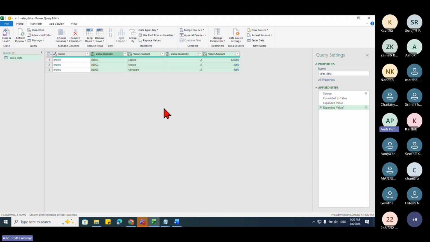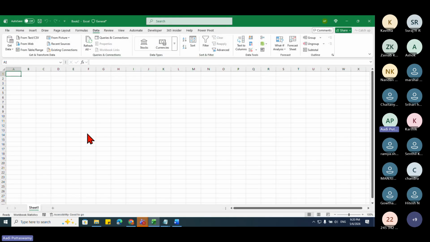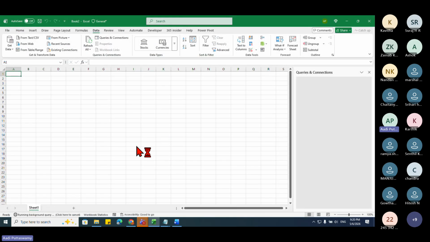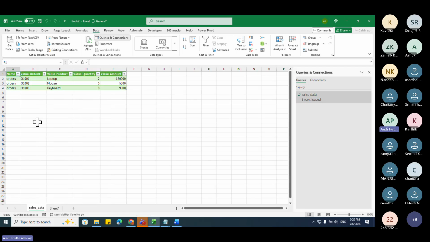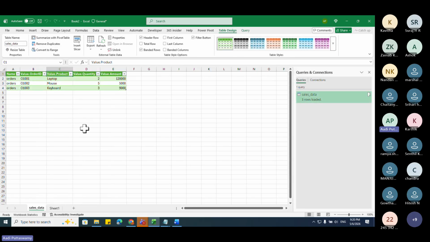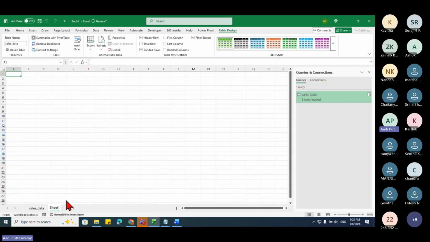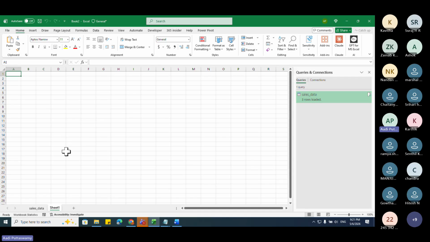So we just try to take the data here. Now I'll say close and load. You know what happens? Now the entire data, whatever was there, will come and sit here in Excel. So this is how we can get the JSON file into an Excel file. Okay, this is one thing. Let's see how to take the data from XML.